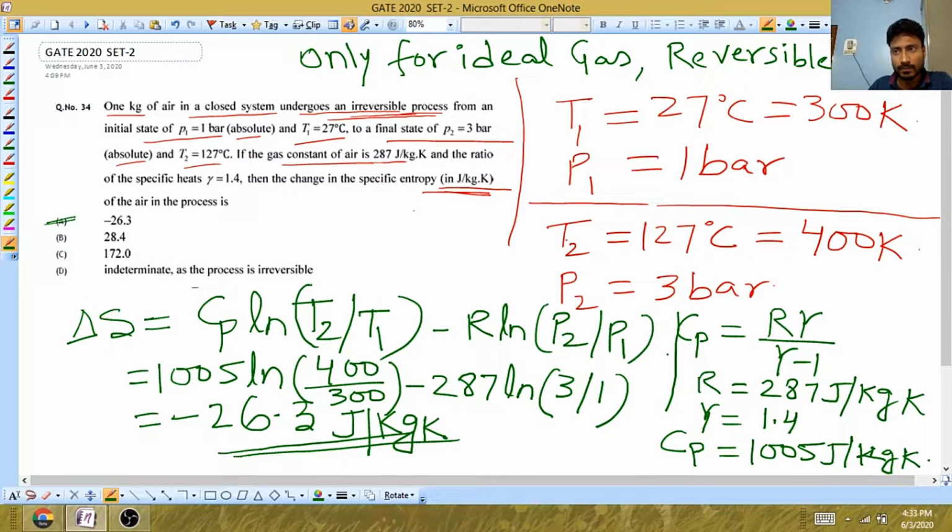Open system, closed system, anywhere you can use. You should know where you are going to apply the formula. That is important. You should keep in mind the limitations of a formula you have remembered, because that is very much needed in any competitive exam, especially GATE.